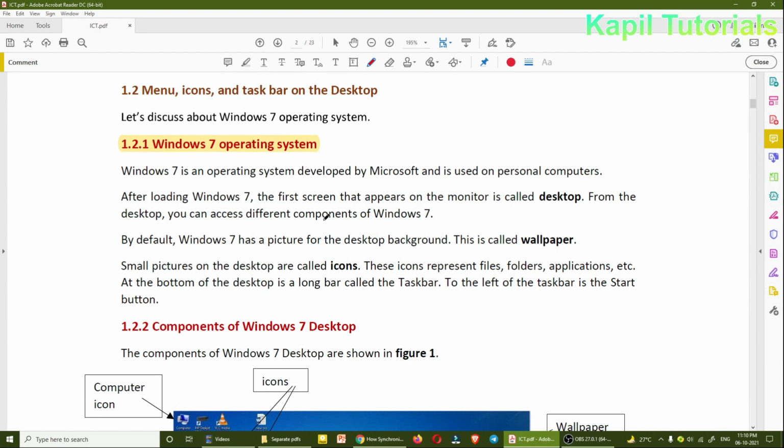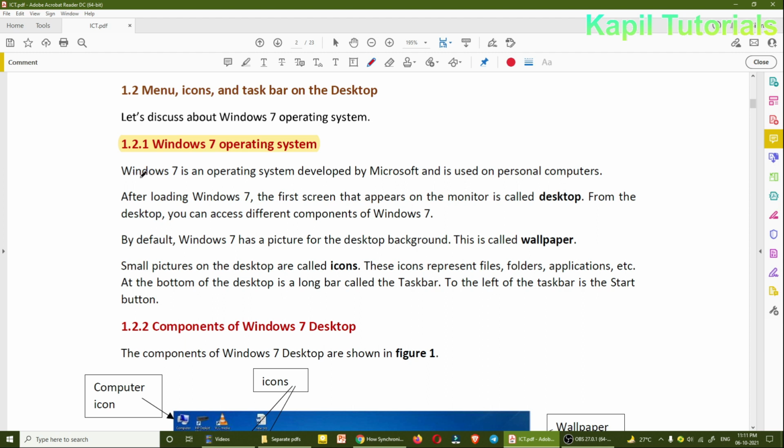So now we'll be covering Windows 7 operating system. Although we are using Windows 10 and I am also making this tutorial on Windows 10 only, as in your syllabus Windows 7 is being covered, there is not much difference between Windows 7 and Windows 10.